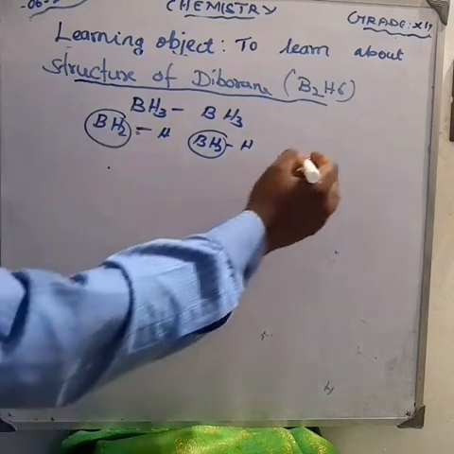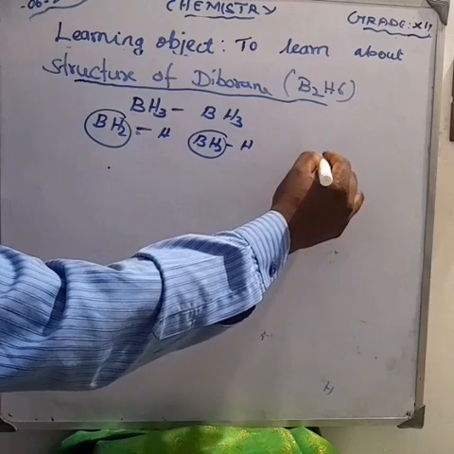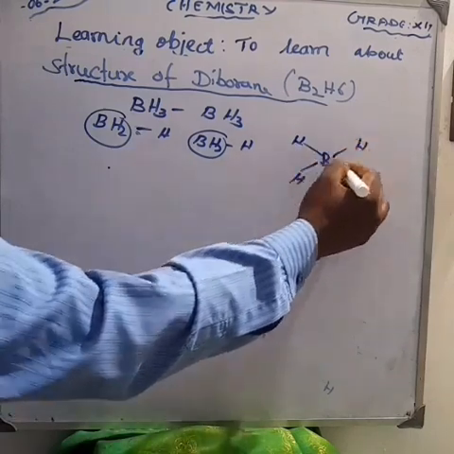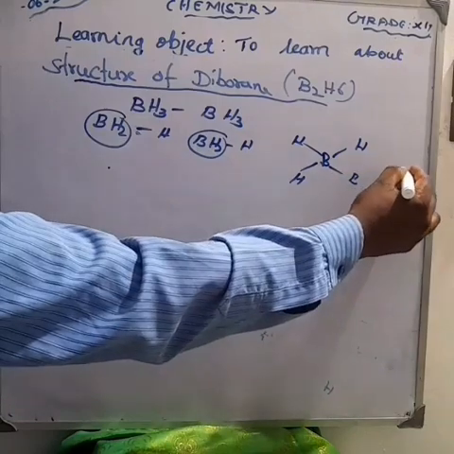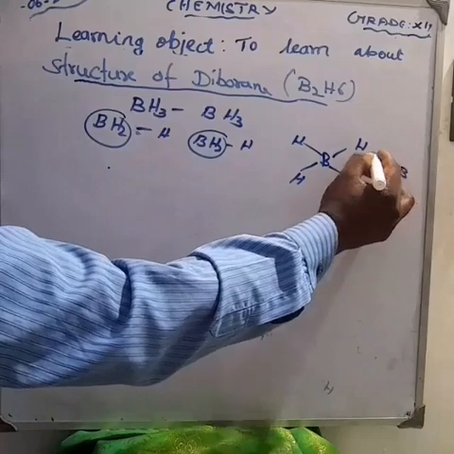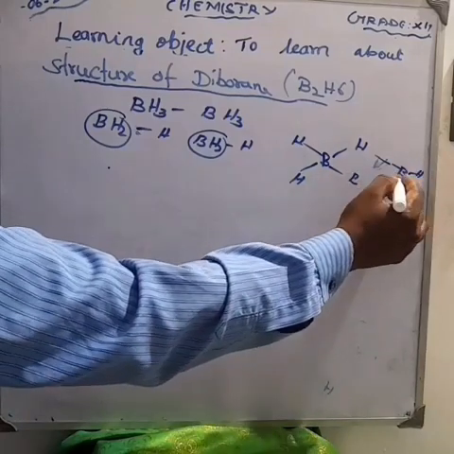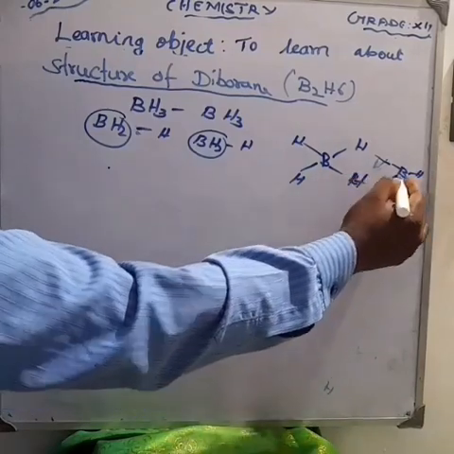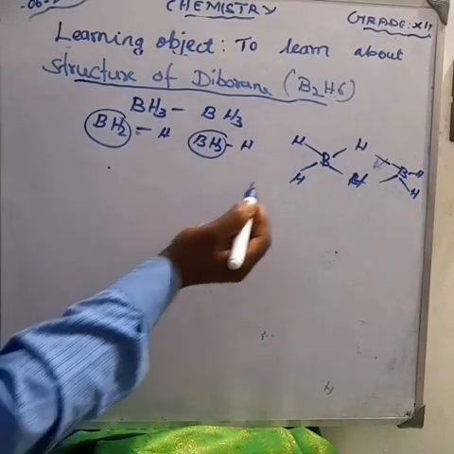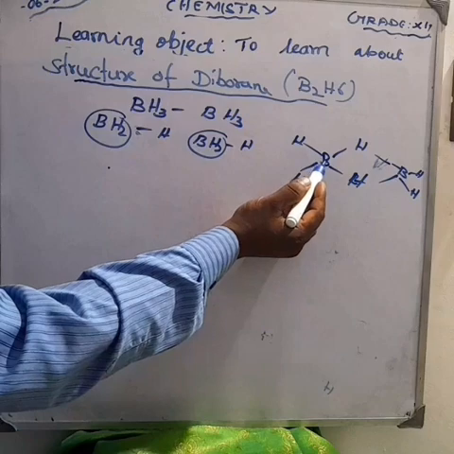Therefore, it has 8 BH bonds. Just compare: boron, hydrogen, hydrogen, hydrogen, hydrogen, boron, hydrogen, hydrogen, hydrogen, hydrogen. Already there is only one hydrogen here. One hydrogen.